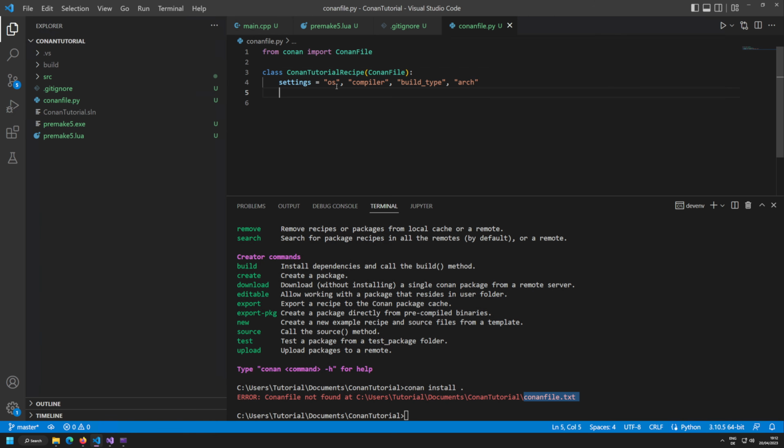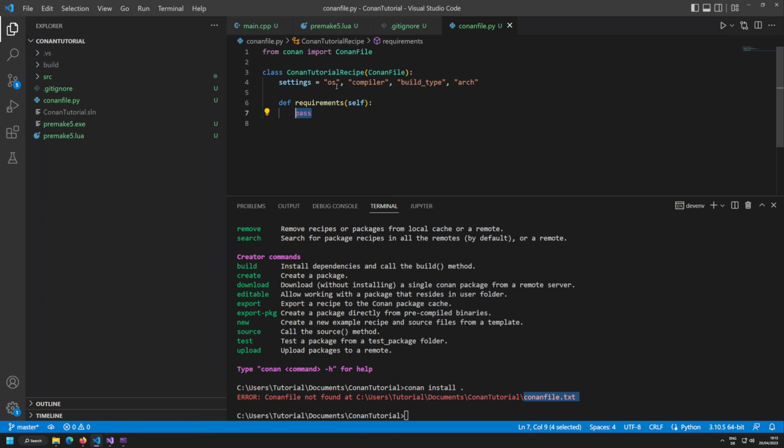And what we now need to tell Conan is what we're actually using by defining a function. So we can define our function here. The function is called requirements, a member function of the class. What this requirements function is basically doing is defining the requirements that this ConanFile, that this project has. This is called by Conan at the right time, before Conan starts resolving the dependencies. Conan is going to call our requirements function, and we then have the option to go in and correctly set up all of our dependencies.